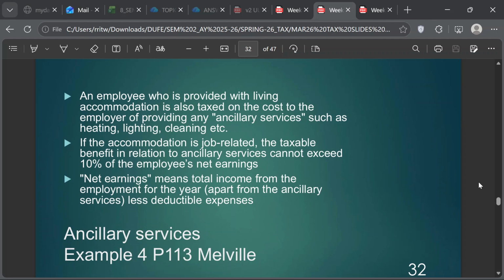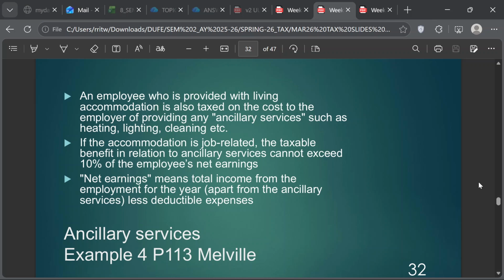Now this one, ancillary services. Normally you just add it. Let's say the company has spent 6,000 on ancillary services. You would just add the 6,000 to the total of the BIK for normal people. But if an employee is provided with living accommodation, he's obviously taxed.